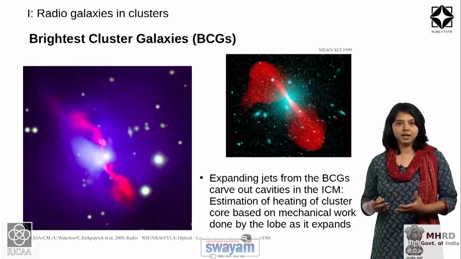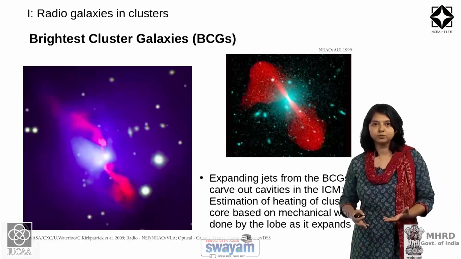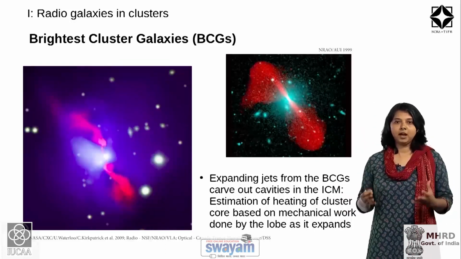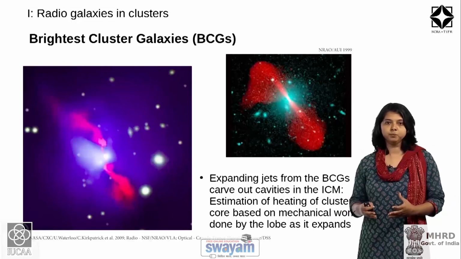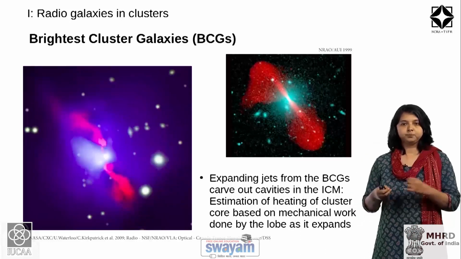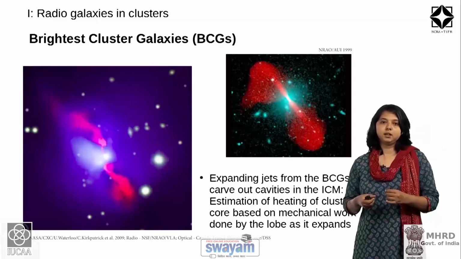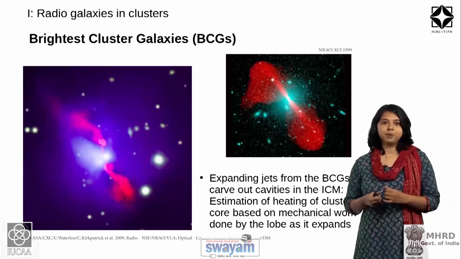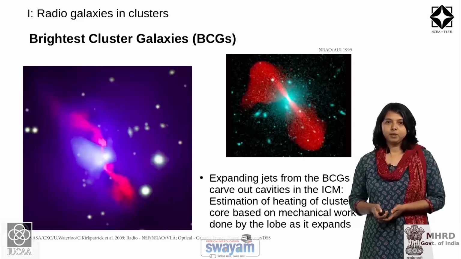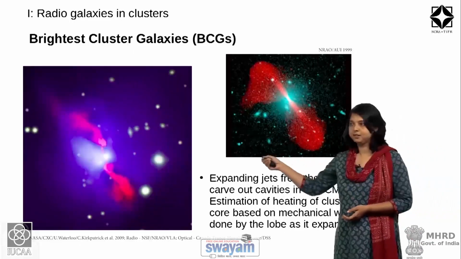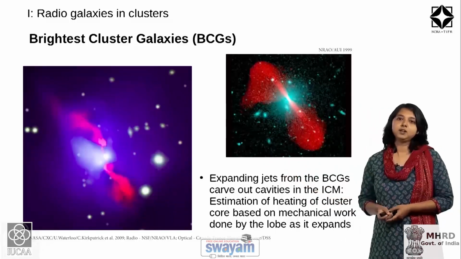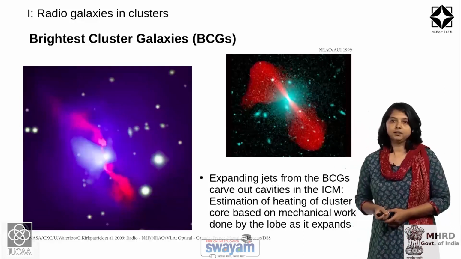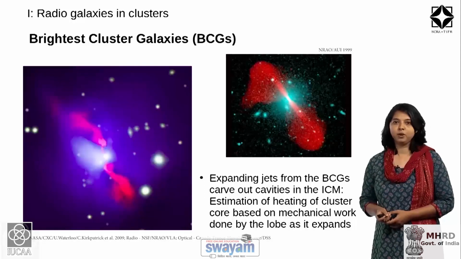Among the most massive galaxies in the universe are found at centers of galaxy clusters, and they experience this environment of the dense intracluster medium, which in turn activates the accretion at the supermassive black hole, which leads to bipolar jet emission. So, a typical radio galaxy looks like this, where you have the central galaxy seen in this blue color here, and the red emission is the radio emission.